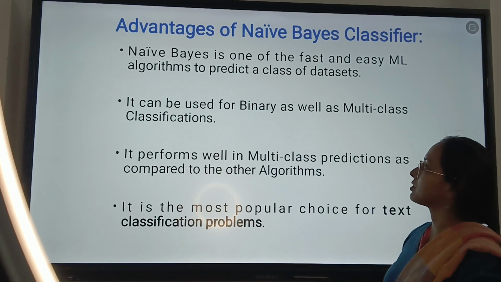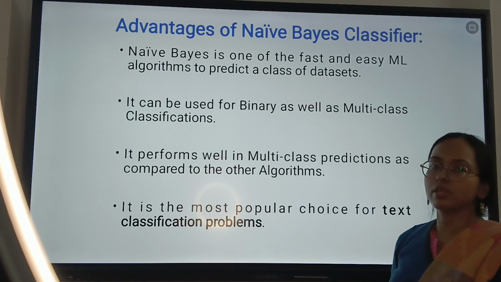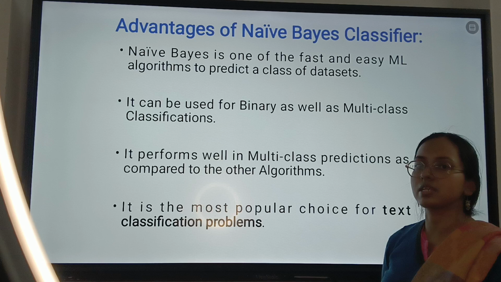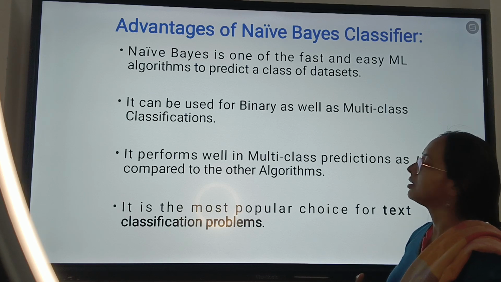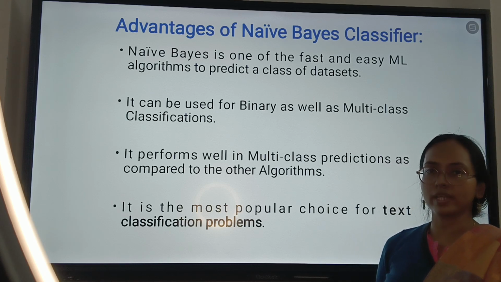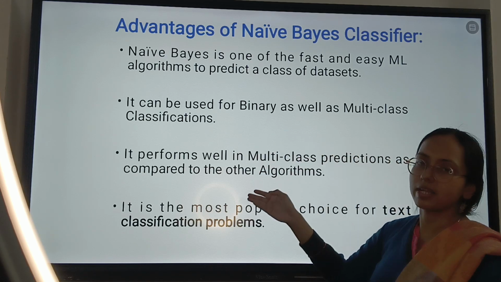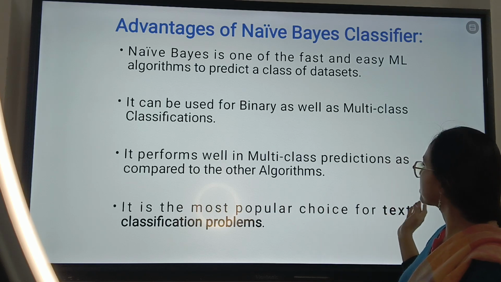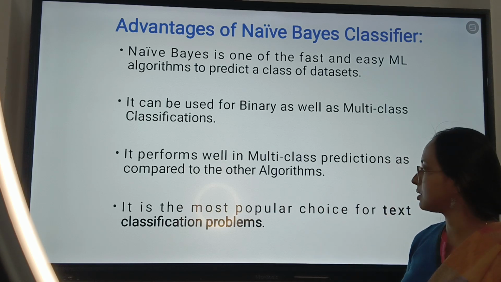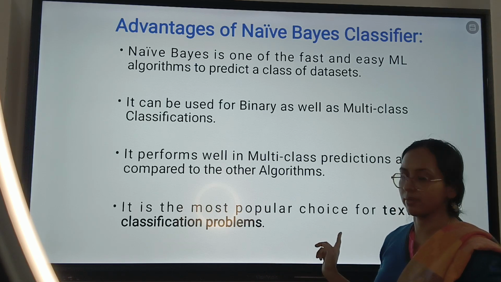Advantages of naive Bayes classification. Naive Bayes is one of the fast and easy ML algorithms. Since it is based only on probabilities, the calculations are efficient and fast, so predicting the species becomes very easy. It can also be used for binary as well as multi-class classification. It performs well in multi-class predictions compared to other algorithms, and it is a popular choice for text classification problems.